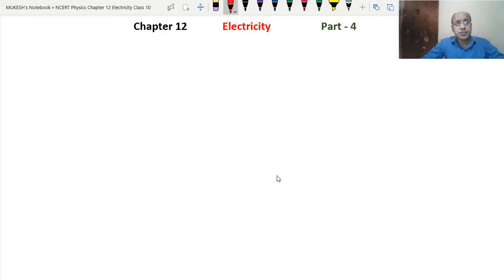So dear students, in this part we will do the electric circuits. In the previous three parts, in the first we did the introduction, in the second the electric current, and in the third the electric potential. Now in this one we will study the electric circuits, the different symbols, and how to draw electric circuits. So first, what is an electric circuit?